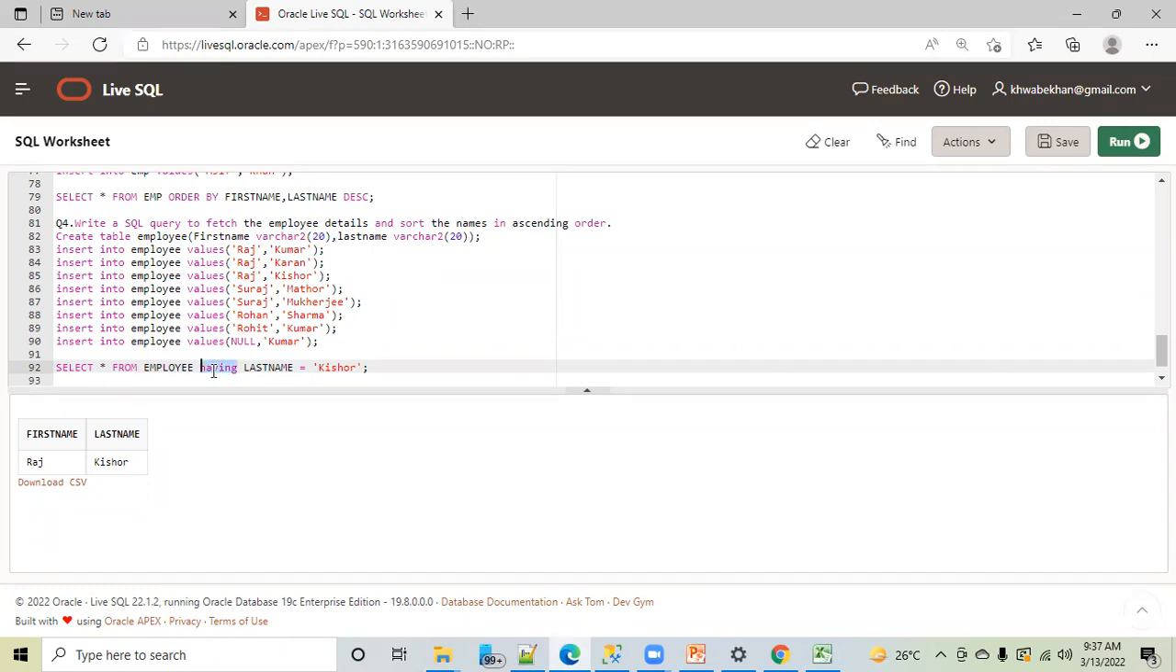So having can only be used when you're using aggregate functions: count, max, minimum. For the time being, just remember that whenever you're using count as a filter condition, then you have to use having. Otherwise, you have to use where. That's why if you use having here, this will throw an error message. Let me show you this.